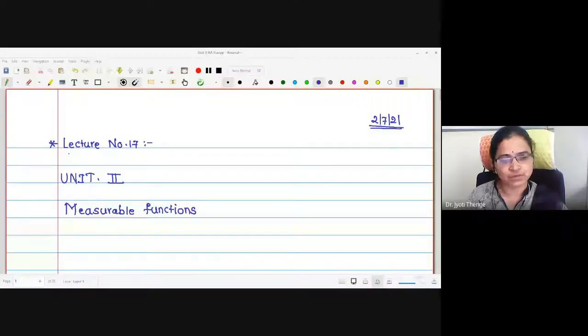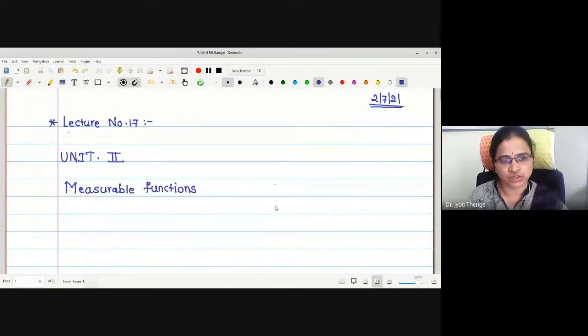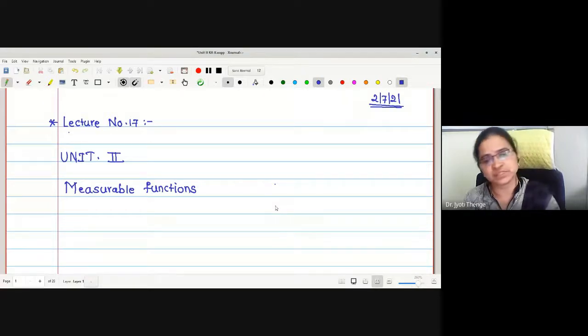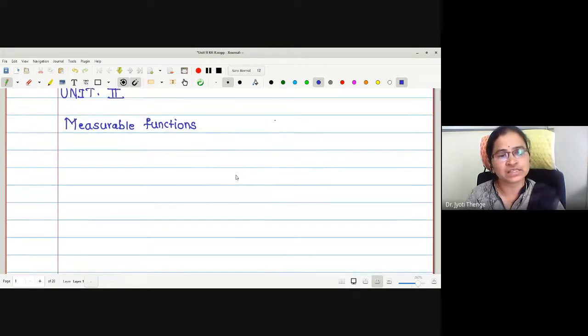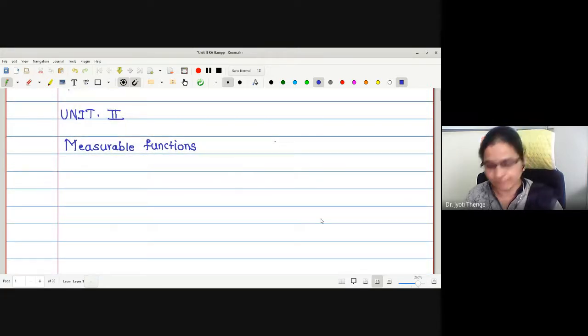Now let us start unit number 2 of the syllabus. Unit number 1 we have completed today. This was the last theorem actually, the existence of a non-measurable set in the closed zero open one interval. I will share all the unit number 1 notes with you in the afternoon. Now we will go for the next unit, measurable functions.